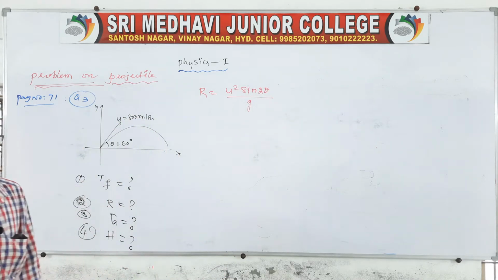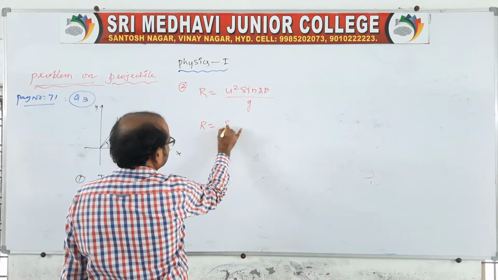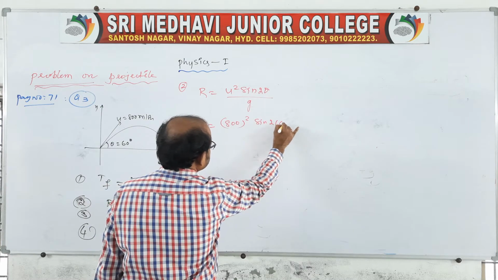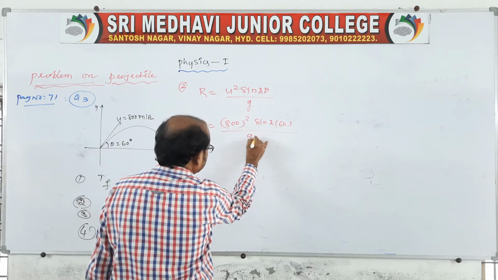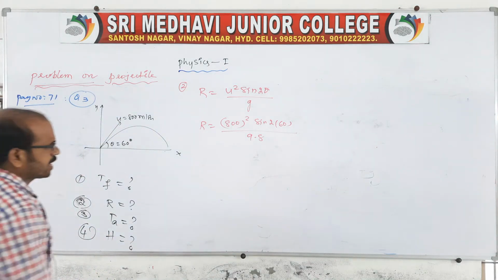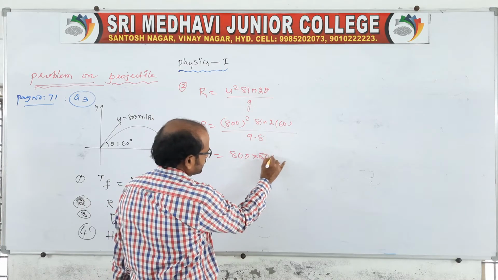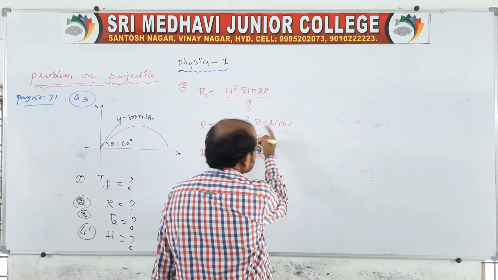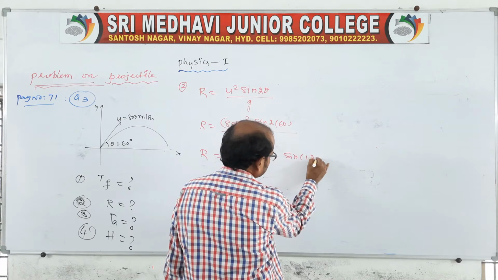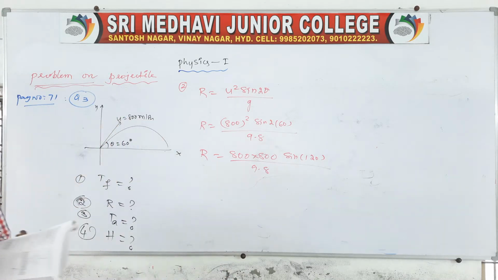So range equals 800 whole square, sin 2 into 60, by 9.8. Therefore 800 into 800 sin 2 into 60, that is sin 120, by 9.8. Sir, what is the value of sin 120?